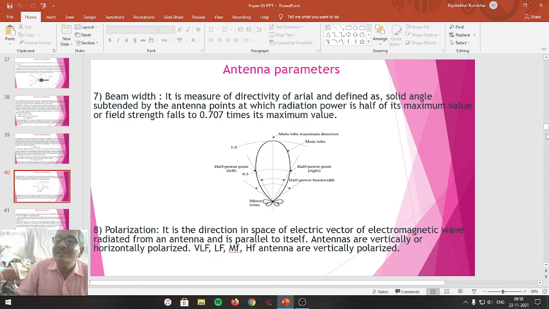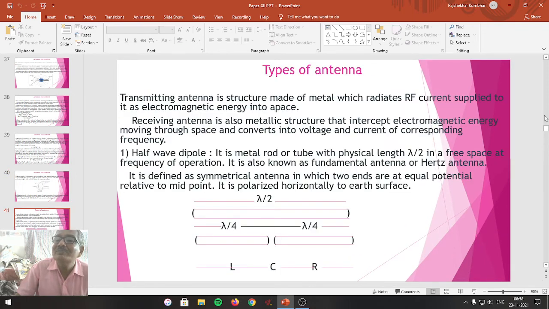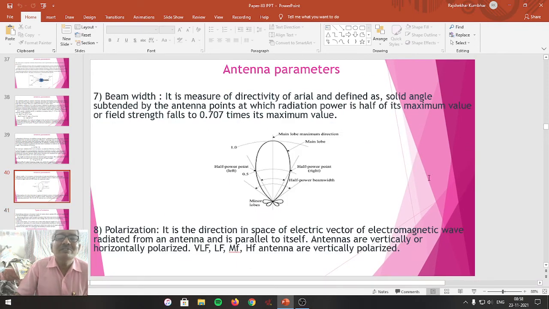So these are some of the parameters which are capable of measuring the characteristics or performance of the antenna. Terms used here are polarization, beamwidth, bandwidth, antenna resistance, antenna impedance, radiation pattern.